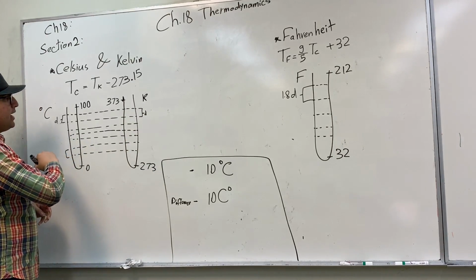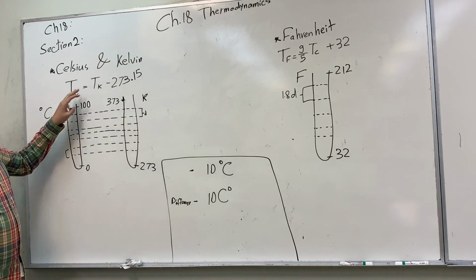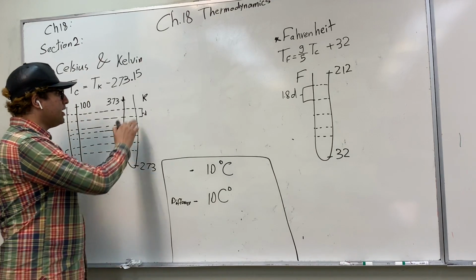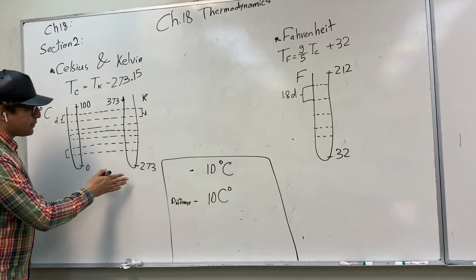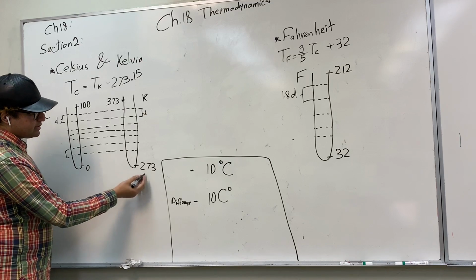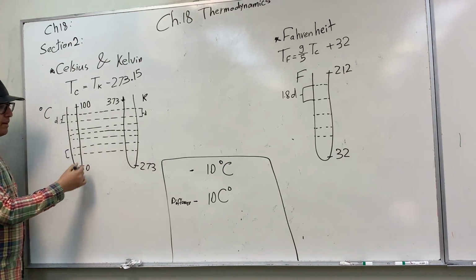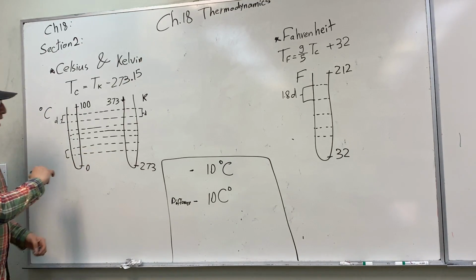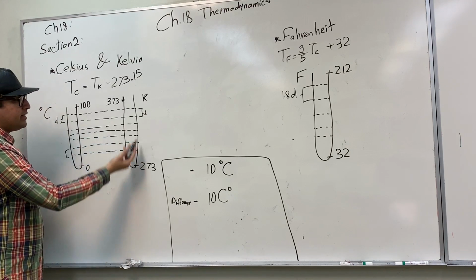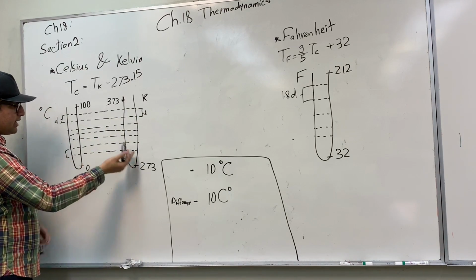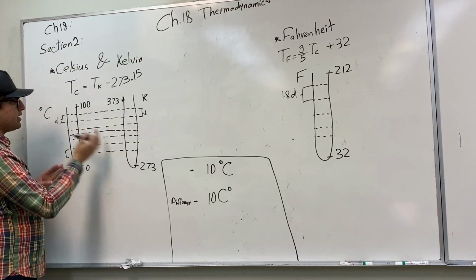The only difference is that in Kelvin, the freezing point of water is 273, but in Celsius it's 0. So increasing 1 degree in Kelvin is exactly the same as increasing 1 degree in Celsius.